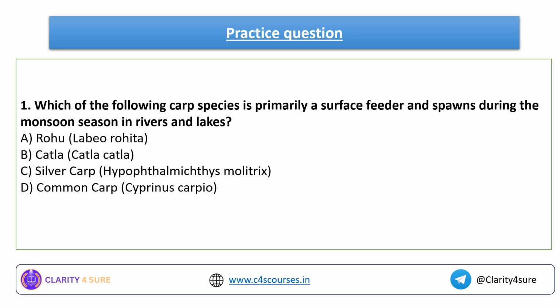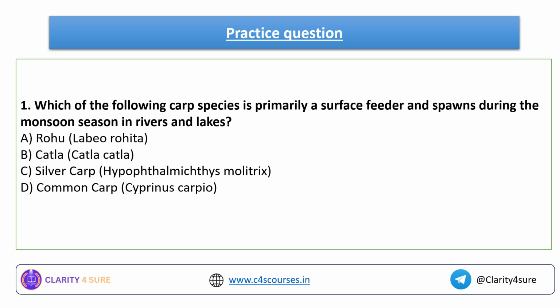We have seen the general information about carps, their migratory patterns and the three Indian major carps. What are they? Catla, Rohu and Mrigal. Also we have seen some exotic carps as well, and we have seen the characteristics and the habitat of each and every carp that is important from your exam point of view. And after that we have also discussed the feeding habits and the feeding zones related to these particular carps.